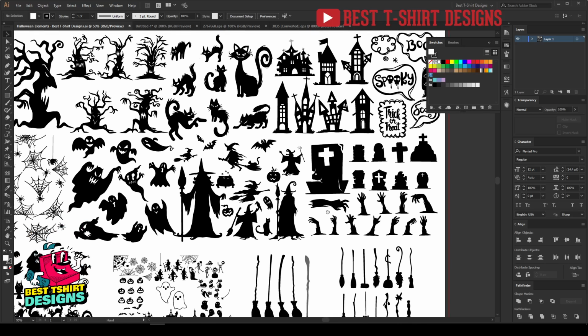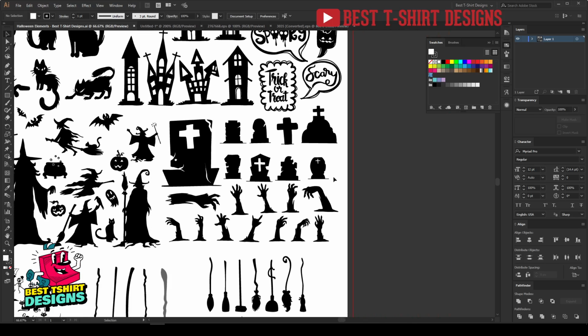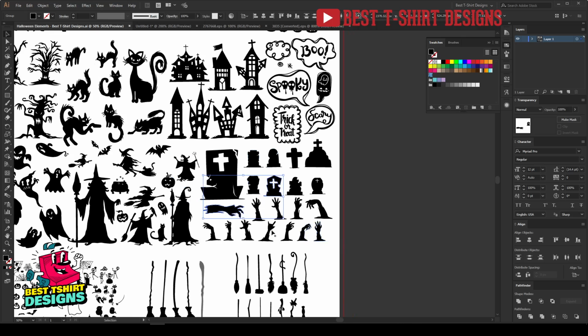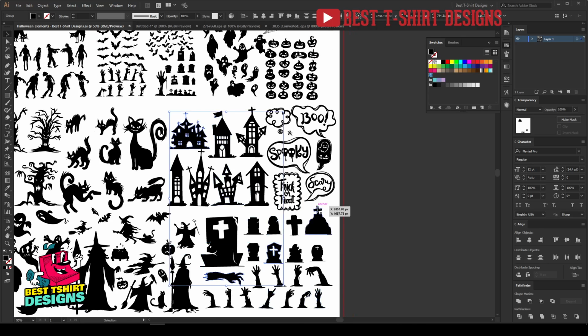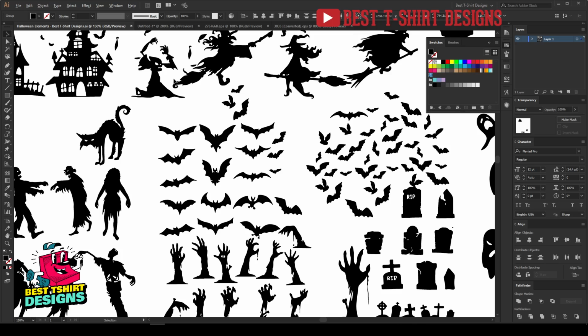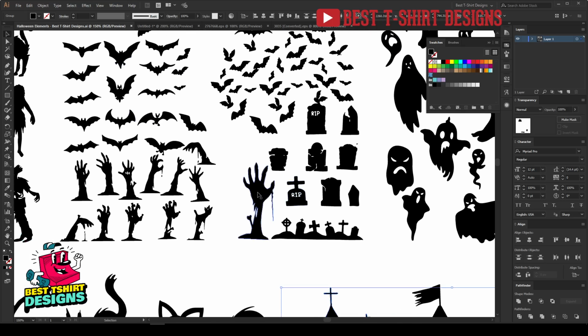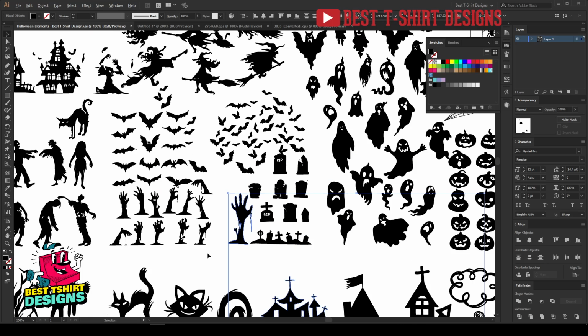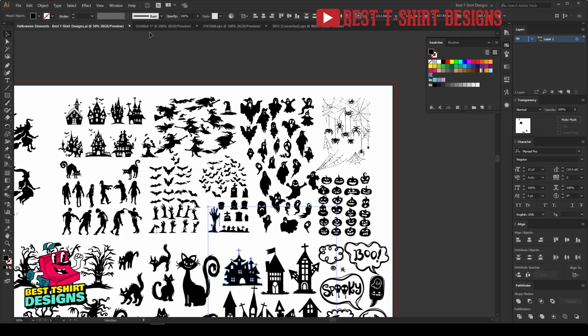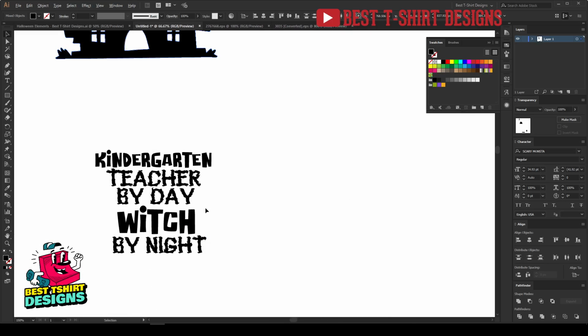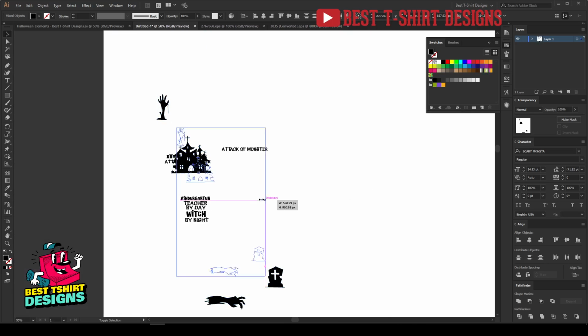So let's pick some elements from here. I am going to take a tombstone. I'm going to take some scary hands, and then I'll be taking a house from here. Okay, maybe these hands look a bit more scary, something like that. This is just like the last year Halloween designs I did, and then you can simply copy them. I'm going to paste it here. So this is how it is looking.